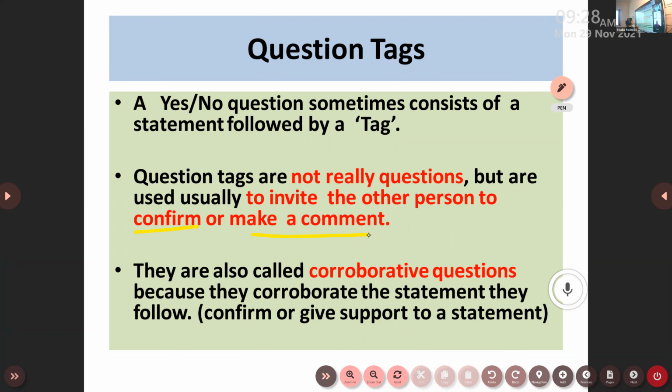They are also called corroborative questions, which means we are waiting to get a confirmation from someone, because they corroborate the statement they follow. They confirm or give support to a statement. That is why it is used to get some confirmation from someone regarding the sentence we raised, to get the support for the statement we fixed in our conversation.